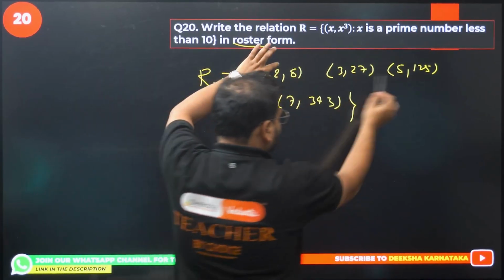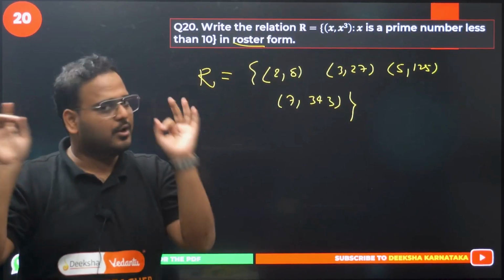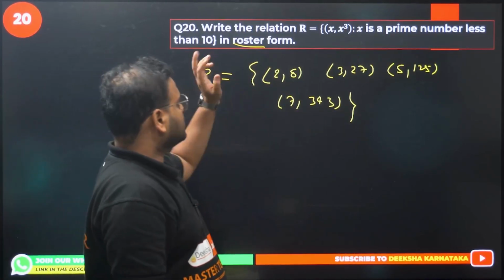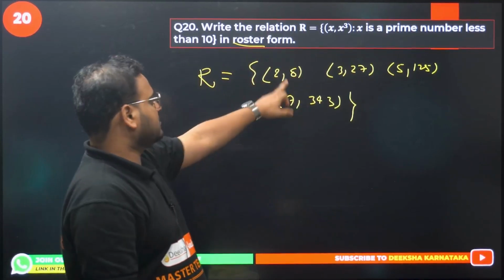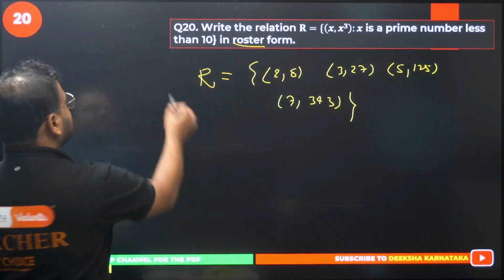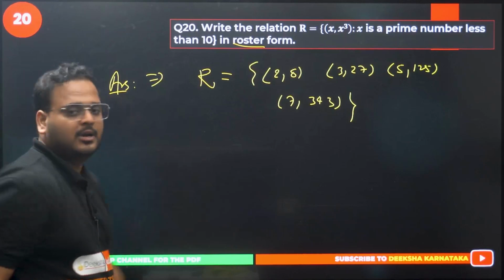Prime numbers less than 10 are 2, 3, 5, 7. Anything else? No. 4 is not there, 6 is not there, 9 is not there, 8 is not there, 10 is also not there. So 2, 3, 5, 7 are the 4 prime numbers less than 10. Their cubes are 8, 27, 125 and 343. Your answer is this only. Please check. 20th is done.